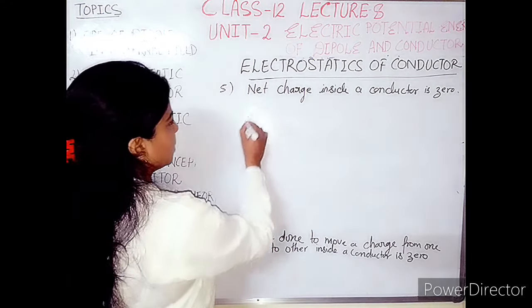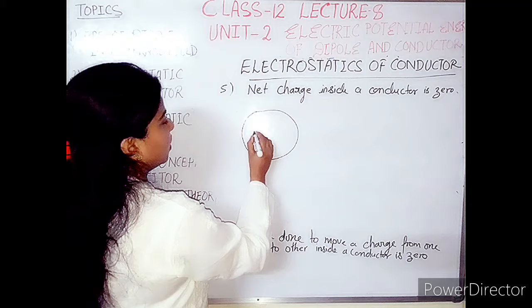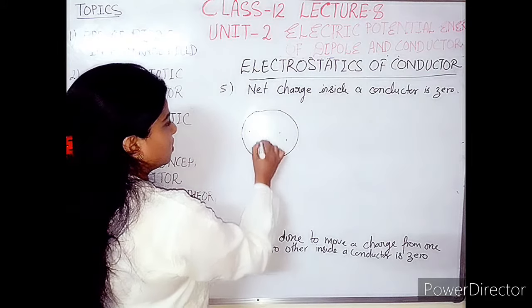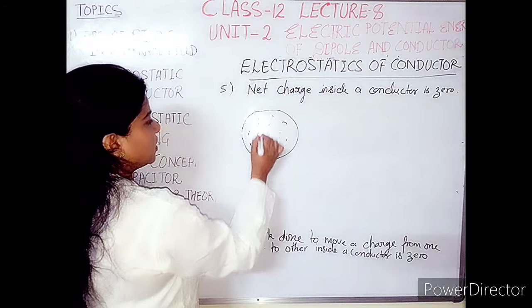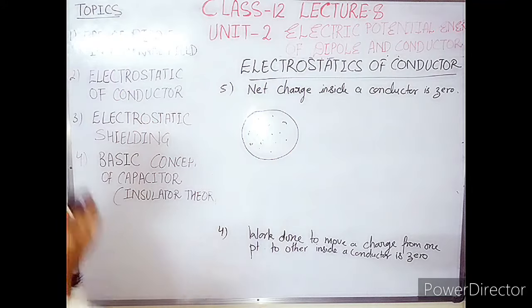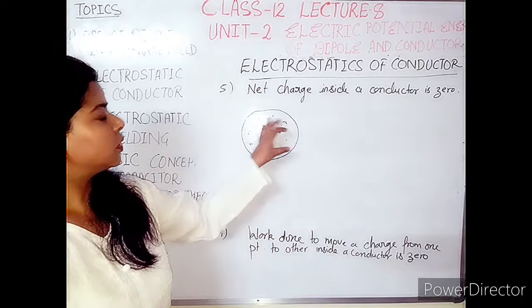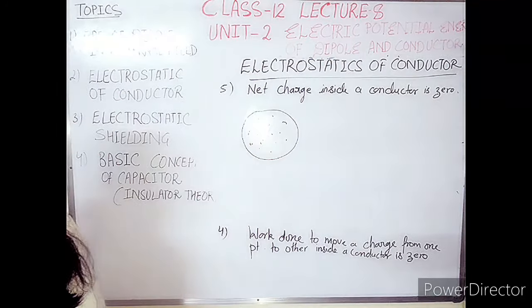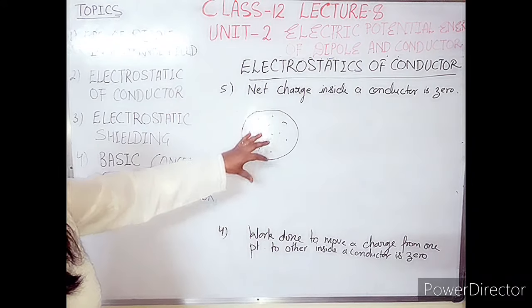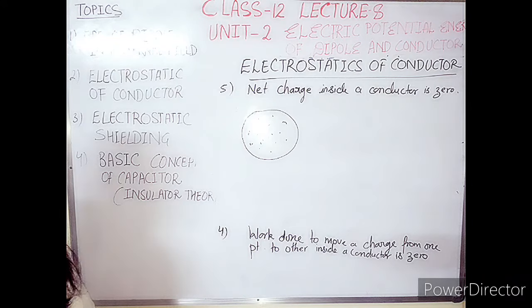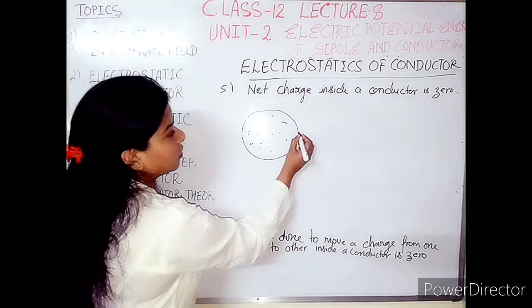How is it possible? This one is a conductor, and various charges are present here inside the conductor body. What will happen is that these are in the form of atoms only, and these atoms are electrically neutral, so there is no free charge here. Free charges are present at the surface only.